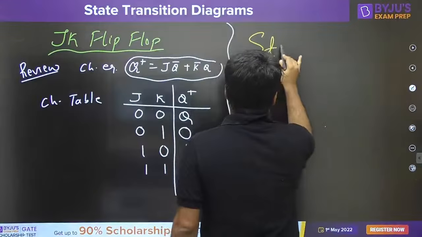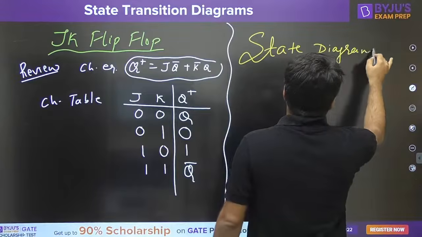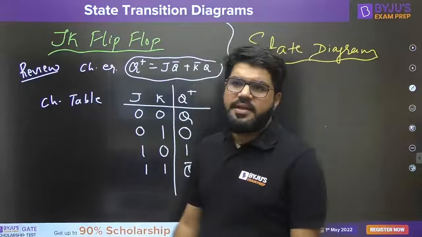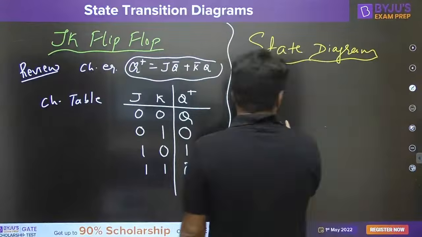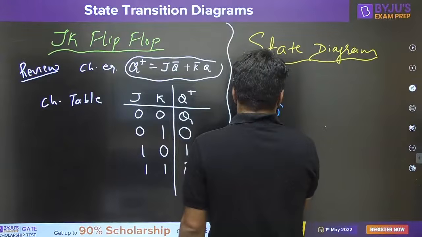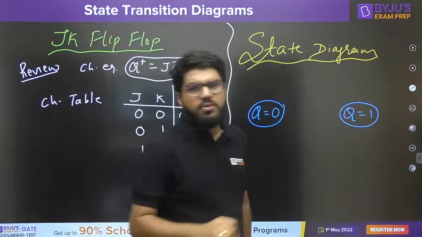Now, based on this information, let us make the state diagram. So we have Q equal to 0, and we have Q equal to 1.